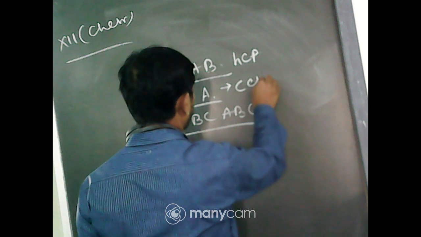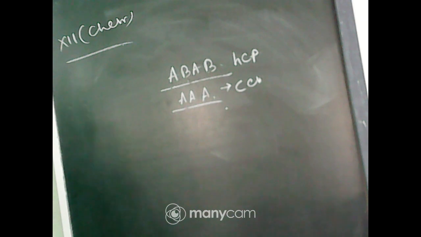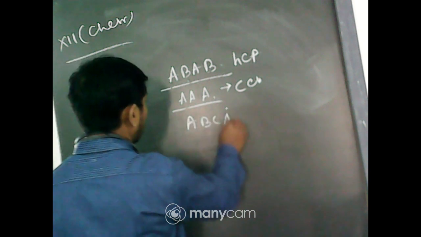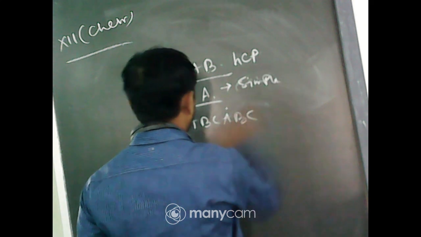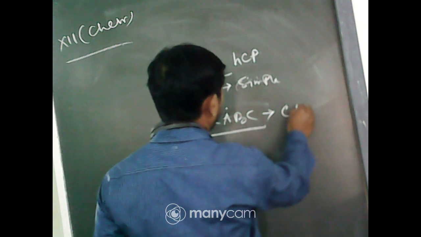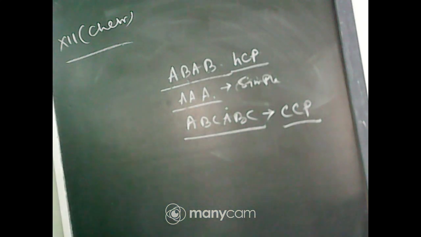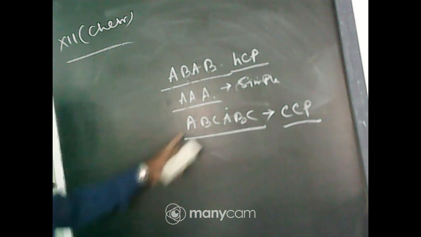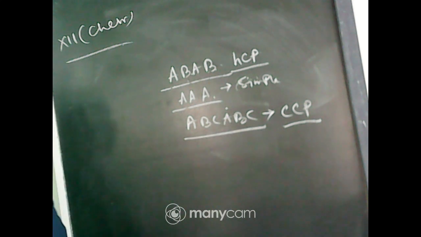And ABC, ABC is for cubic close packing, CCP. So HCP, CCP, you should remember this: AB, AB, and ABC, ABC. After the third layer, it repeats itself.